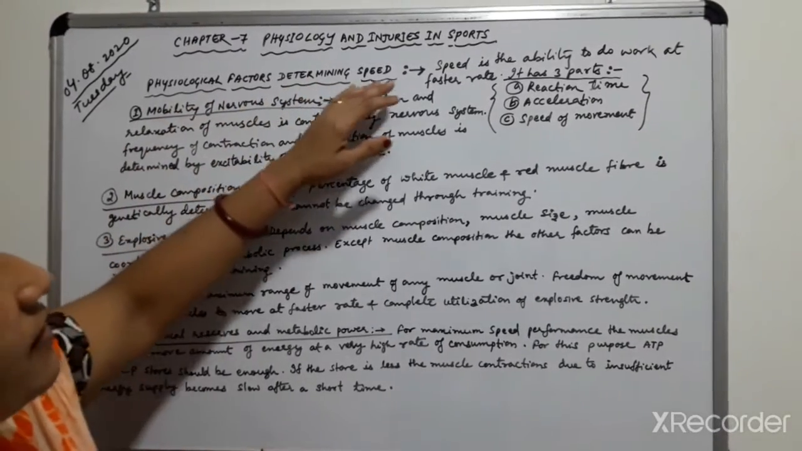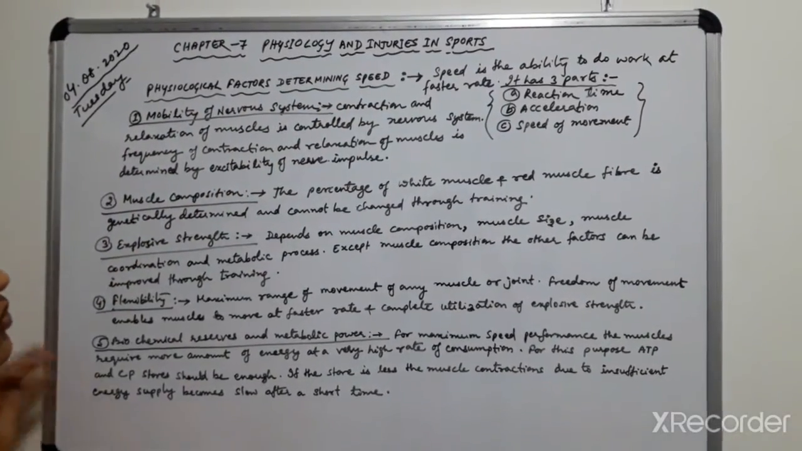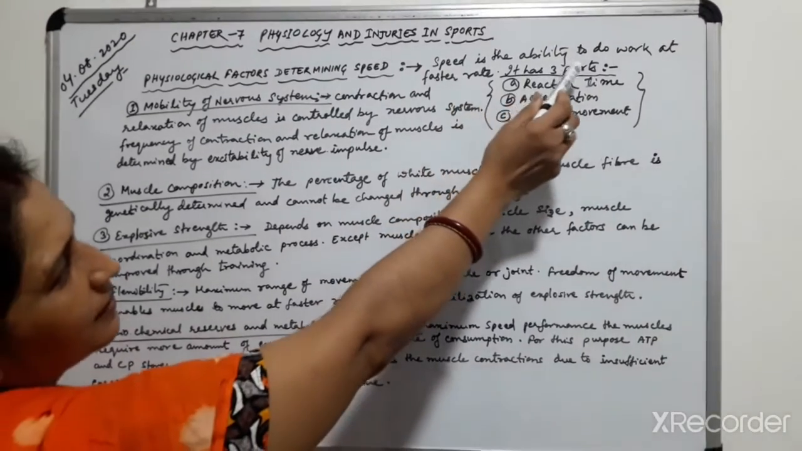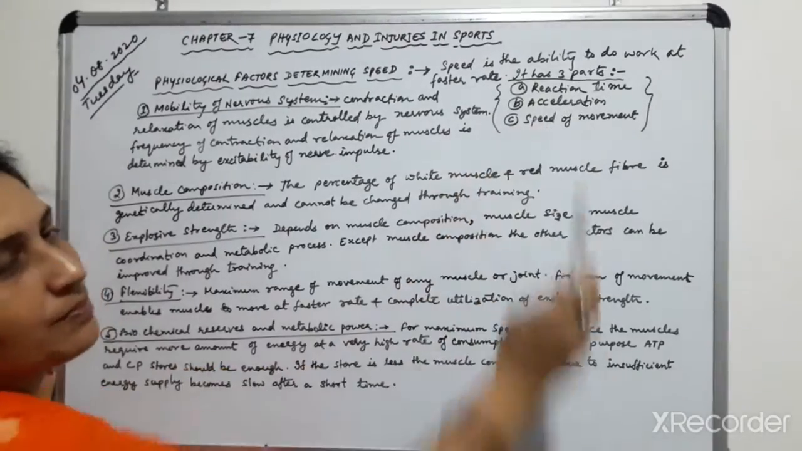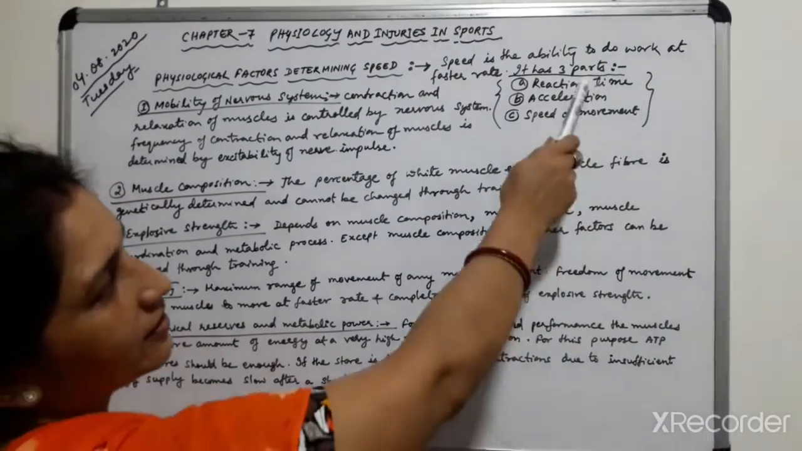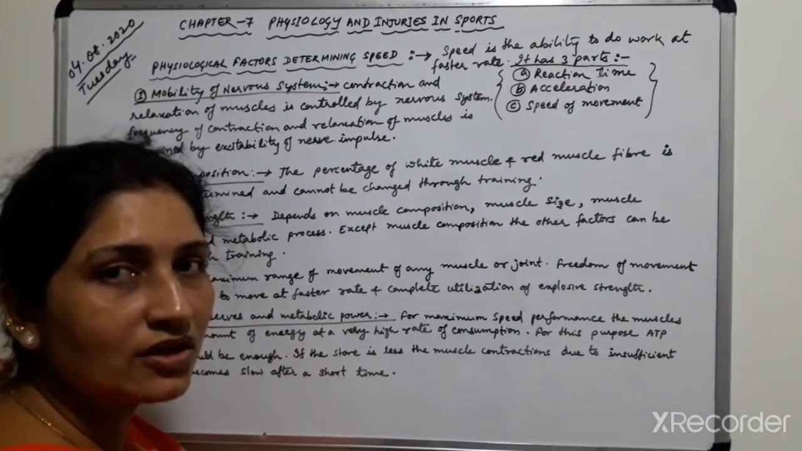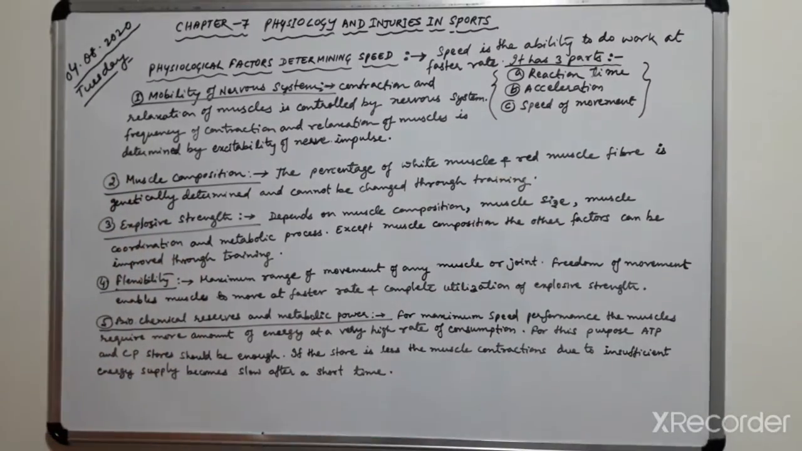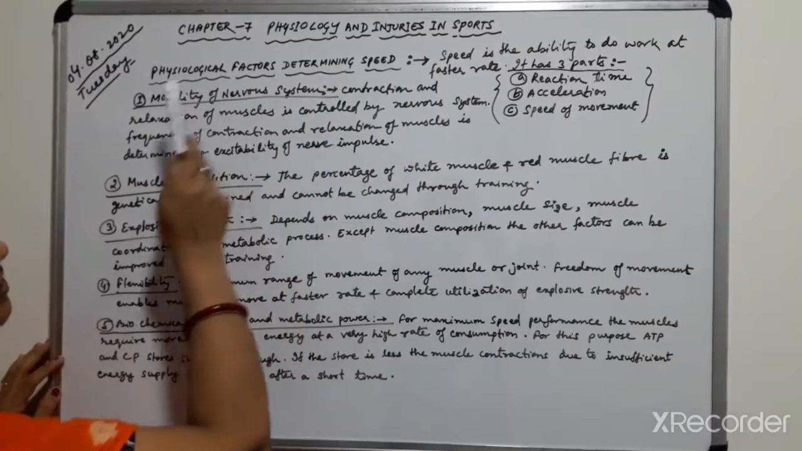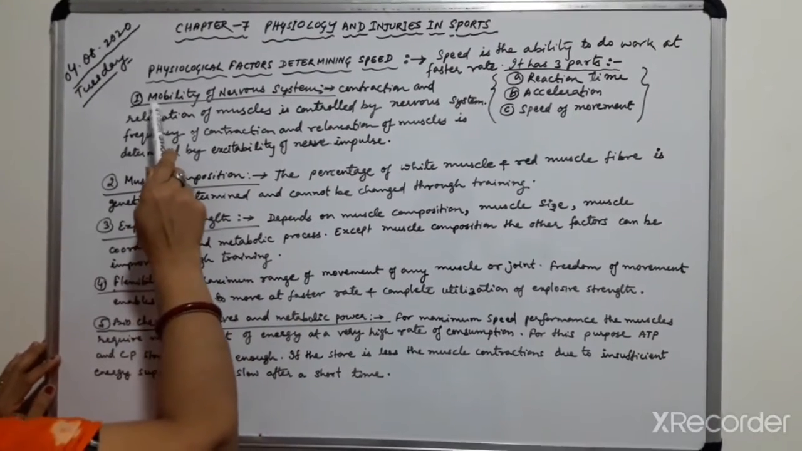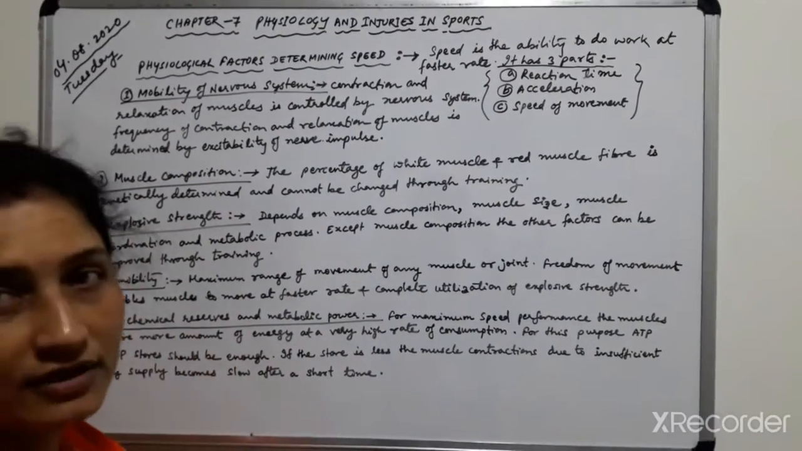Physiological factors determining speed. What is speed? Speed is the ability to do work at a faster rate. It has three parts. First one is reaction time, second one is acceleration and third one is speed of movement. Now, what are the factors determining speed? Factors are, first one, mobility of the nervous system.